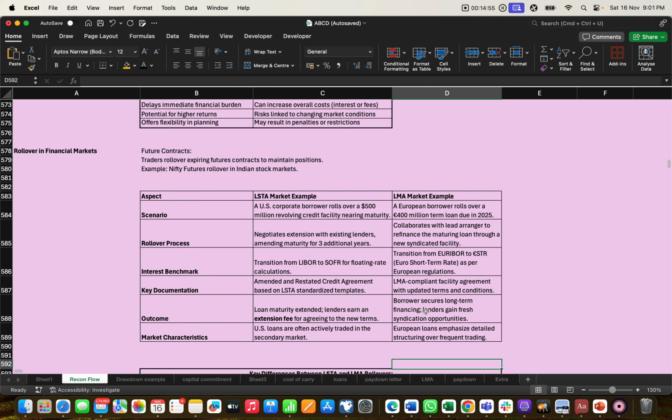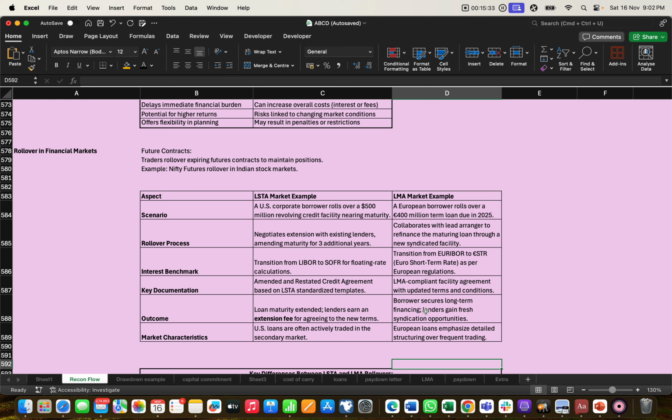So, moving to the next part, rollover in the financial market. We also have a trading account, where we do trading of particular stocks, futures, options and so on. I have taken the example of futures. Options expire every month, and futures also expire, but we can roll over the future. Say we are holding a Nifty or particular stock future.